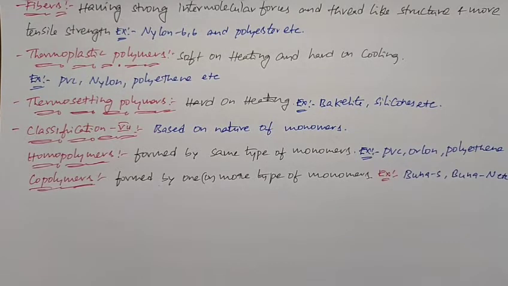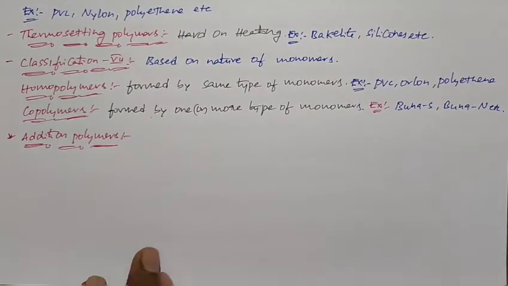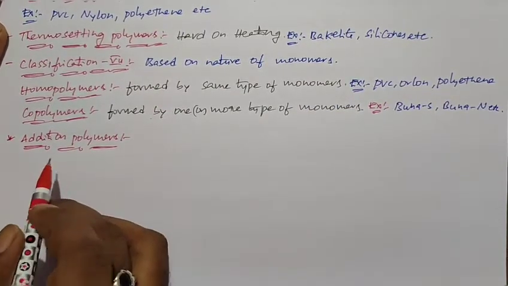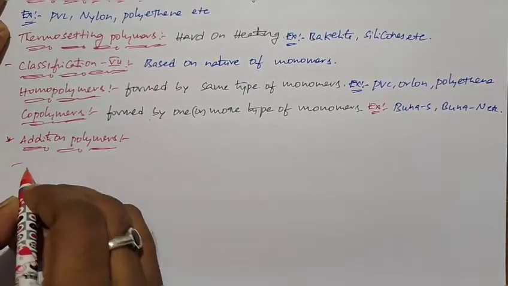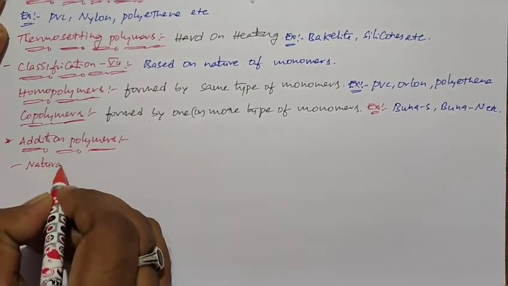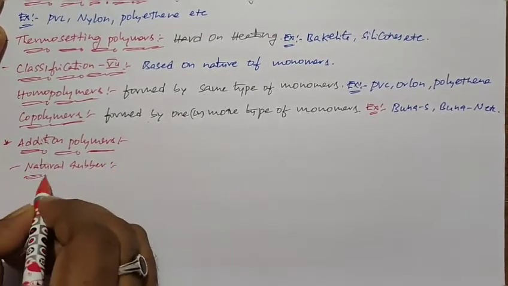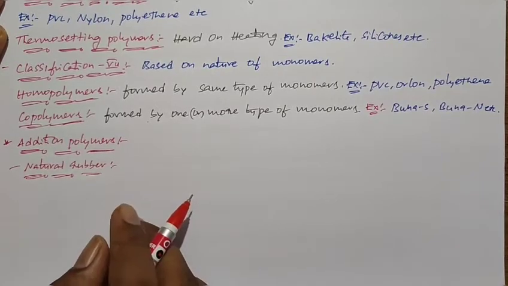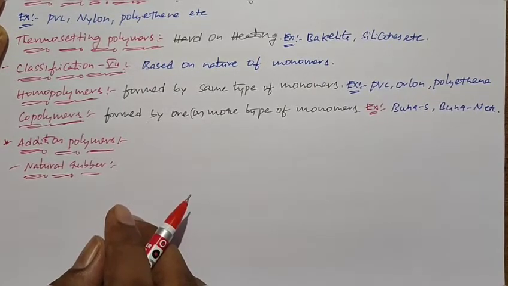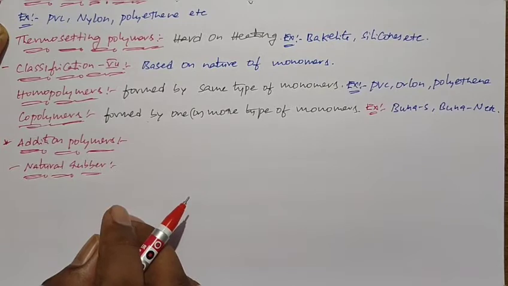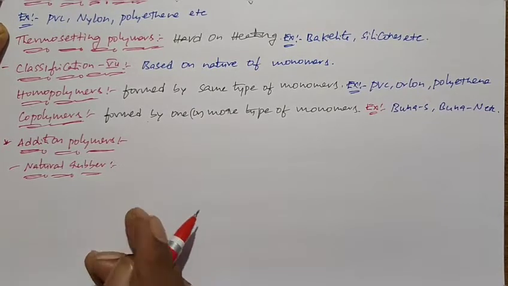And next one is polymers. So we will discuss some important polymers: what are the monomers of the given polymers, their polymeric structure and uses, everything we will discuss. In that, first category I take the addition polymers. Here the best example is natural rubber. Natural rubber is a polymer of cis isoprene. When cis isoprene undergoes polymerization with 1,4 addition, it forms natural rubber.